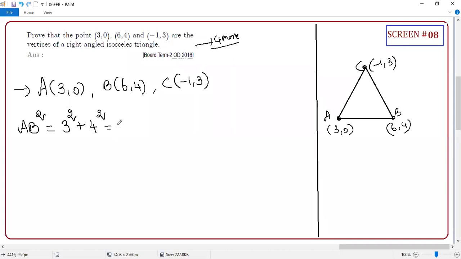Can you tell me what the answer is, student? 5 square. Can I write 25 directly? Yes. Everyone, right? Now, what is the next distance? BC square. So, who is going to say this answer?